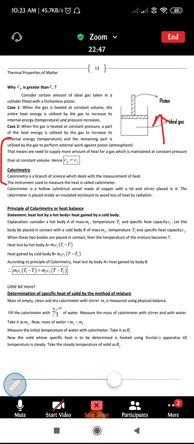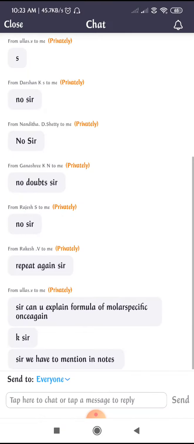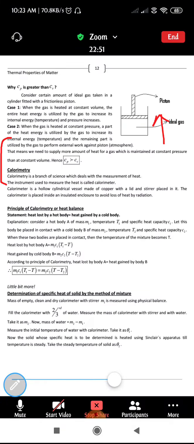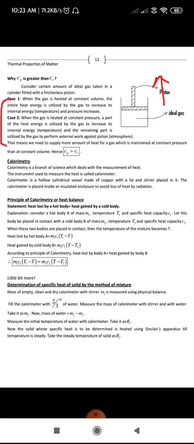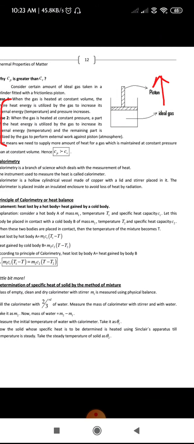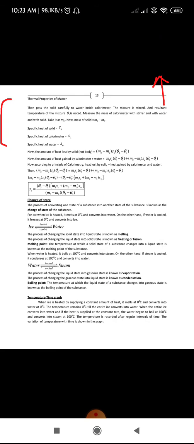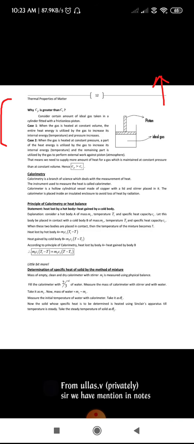Okay, fine. Is this fine, students? Why is Cp greater than Cv? Just go through this. Ullas, don't worry about the notes.